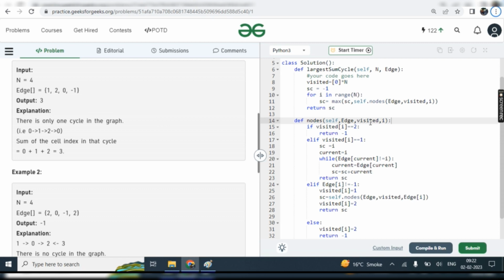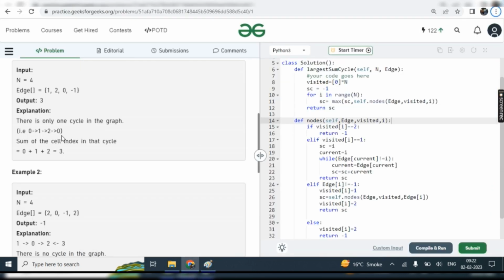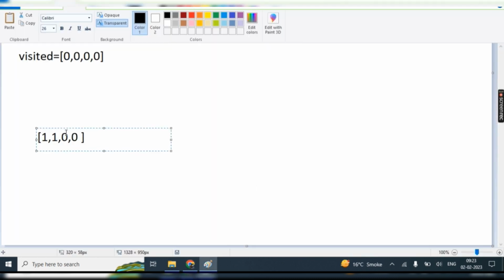Okay, the same way we are checking again. Visited of 1 is 2, no. Visited of 1 is minus 1, no. Again, age of 1 is nothing but 2, and we are just changing this visited value for this to 1. Okay, and again we'll check if visited of 1 is nothing but 2. Then again at the end we are getting the same here, 1.